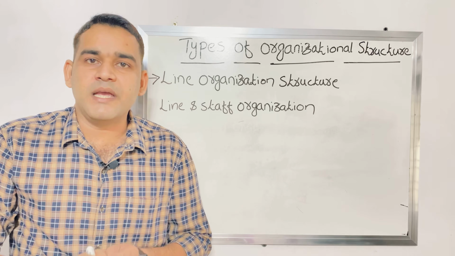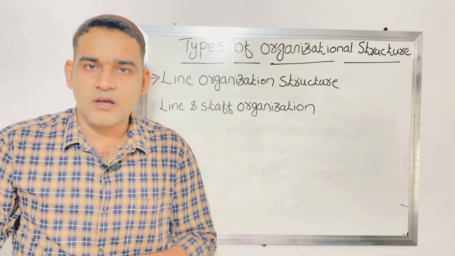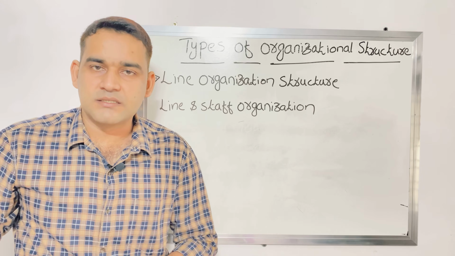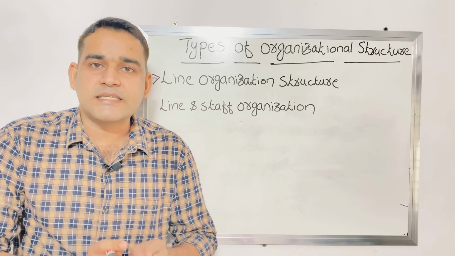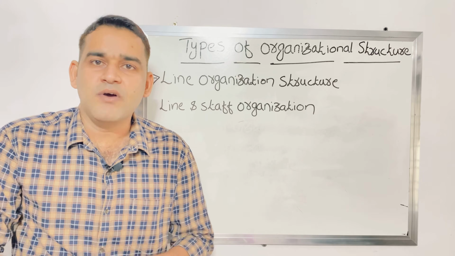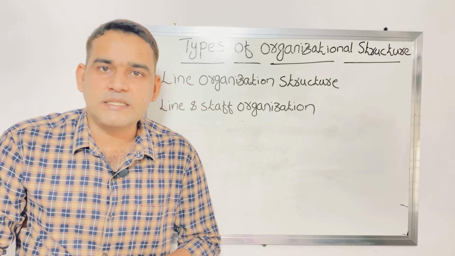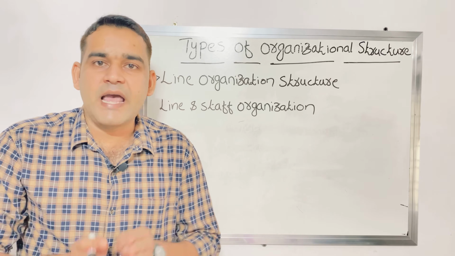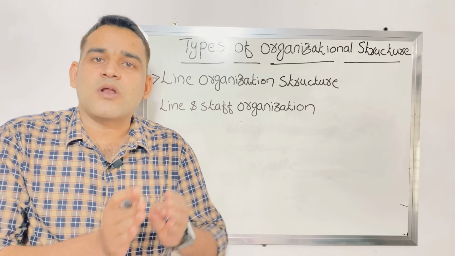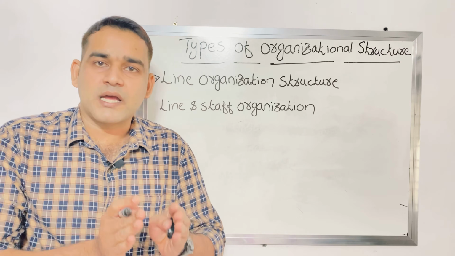Here there will be staff specialists who give expert advice to the line managers. But the staff specialists have the right to advise or recommend only.